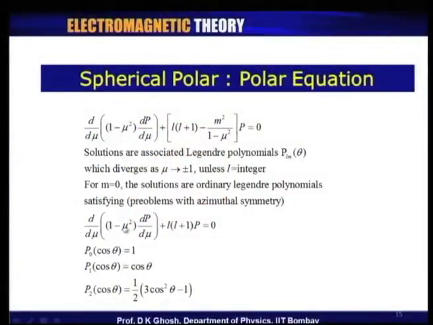Now, if you put m equal to 0 in the equation of associated Legendre polynomials, the equation that I get is d by d mu of (1 minus mu square) dP by d mu plus l into (l plus 1) P equal to 0.